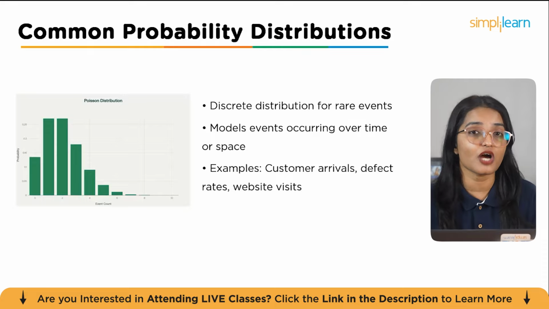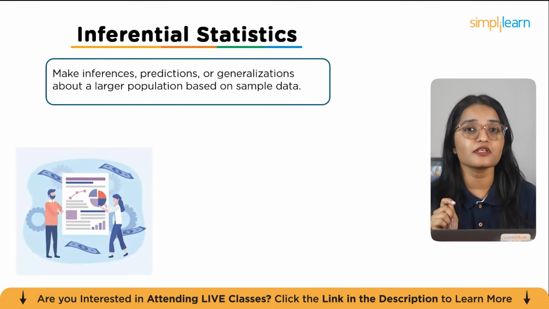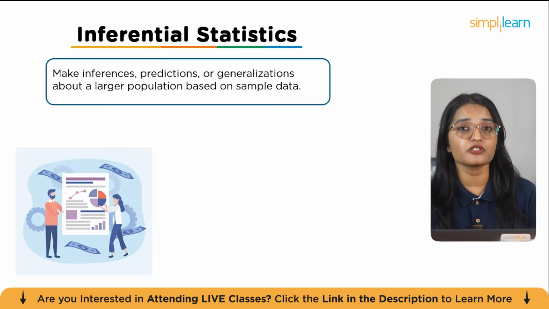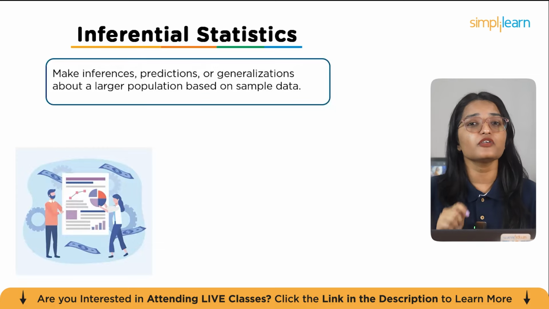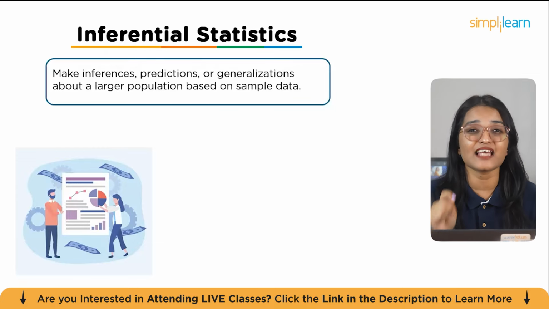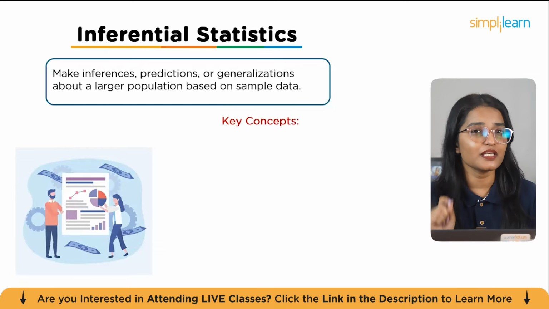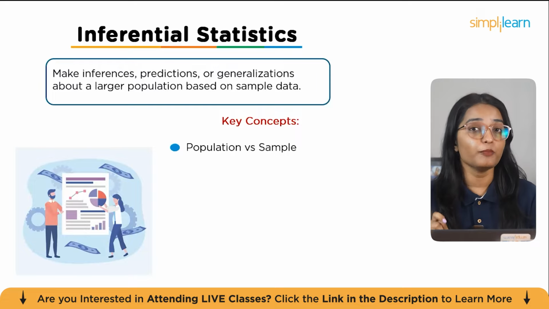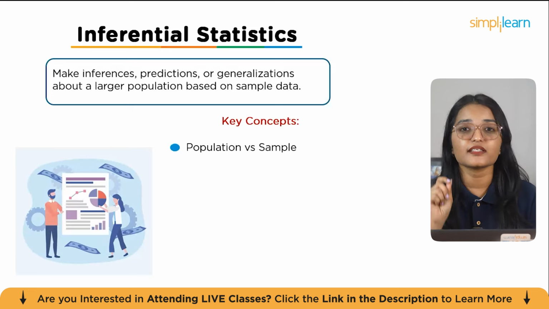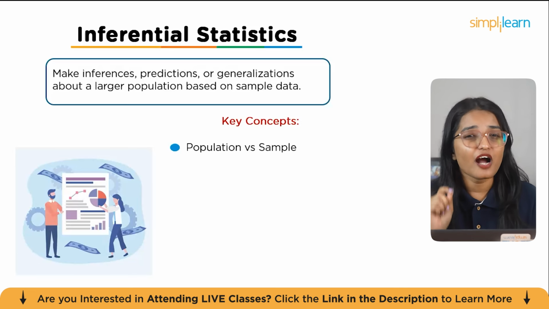It's a branch that allows us to make inferences, predictions, or generalizations about a larger population using sample data. Here are some key concepts. First is the population versus sample. The population represents the entire group we want to know about, while the sample is the subset we actually collect data from.